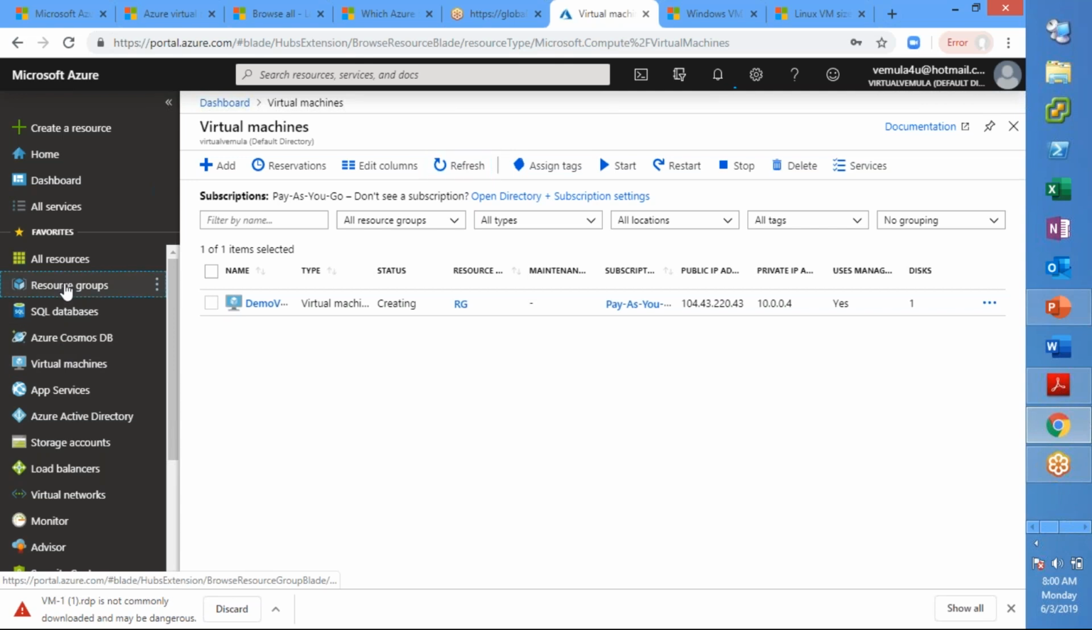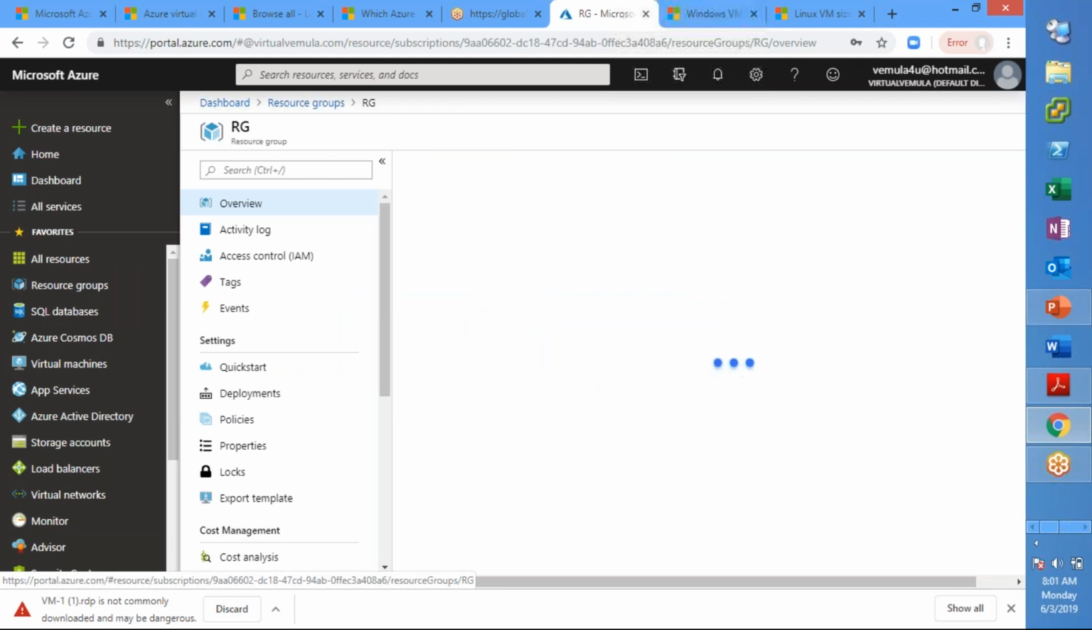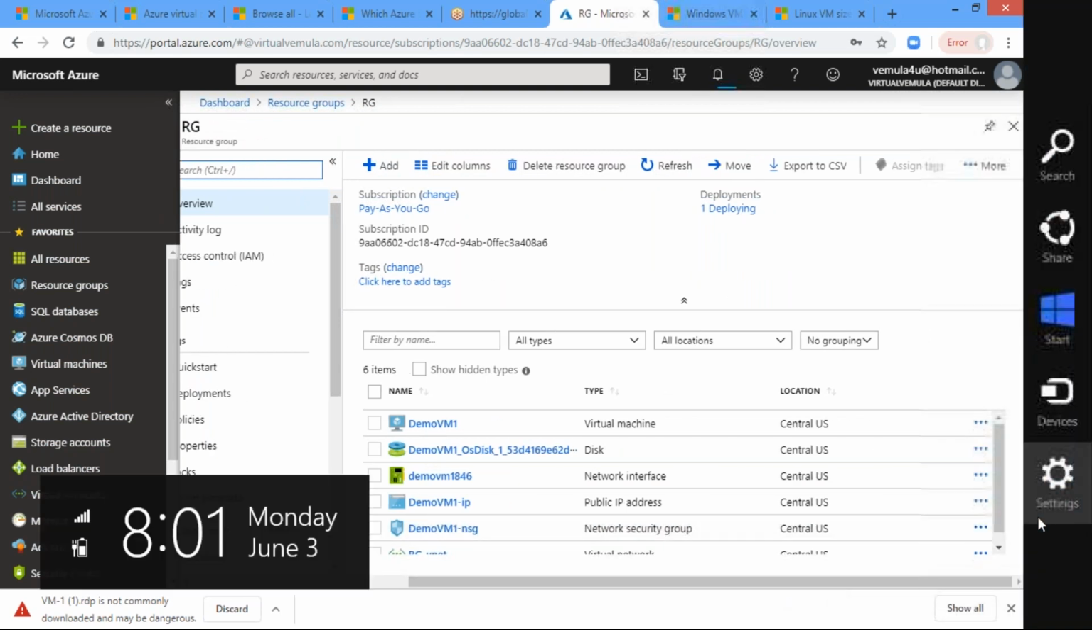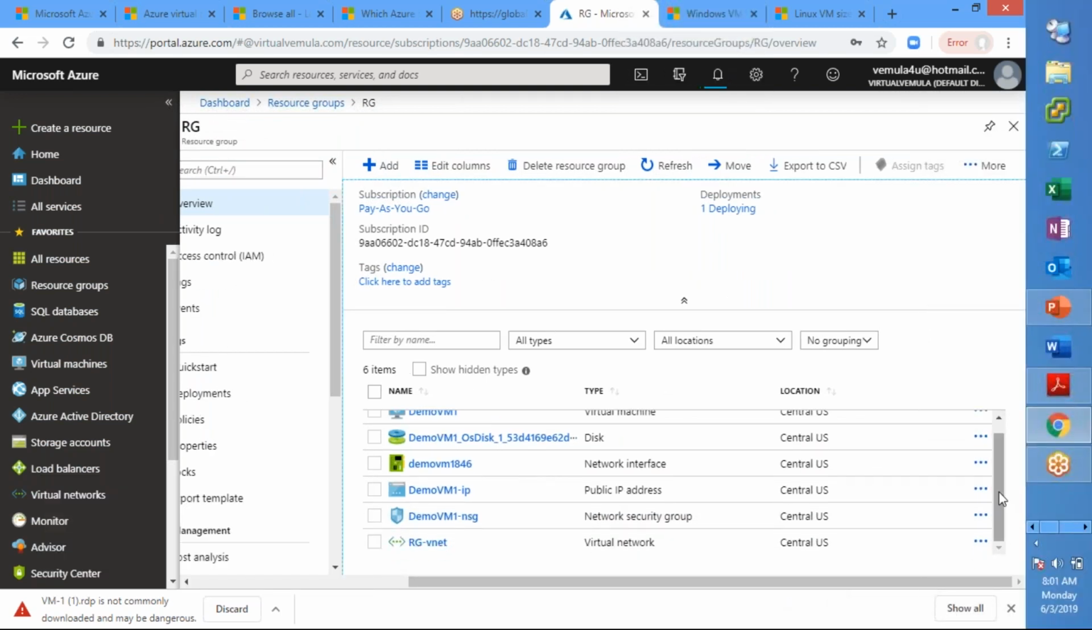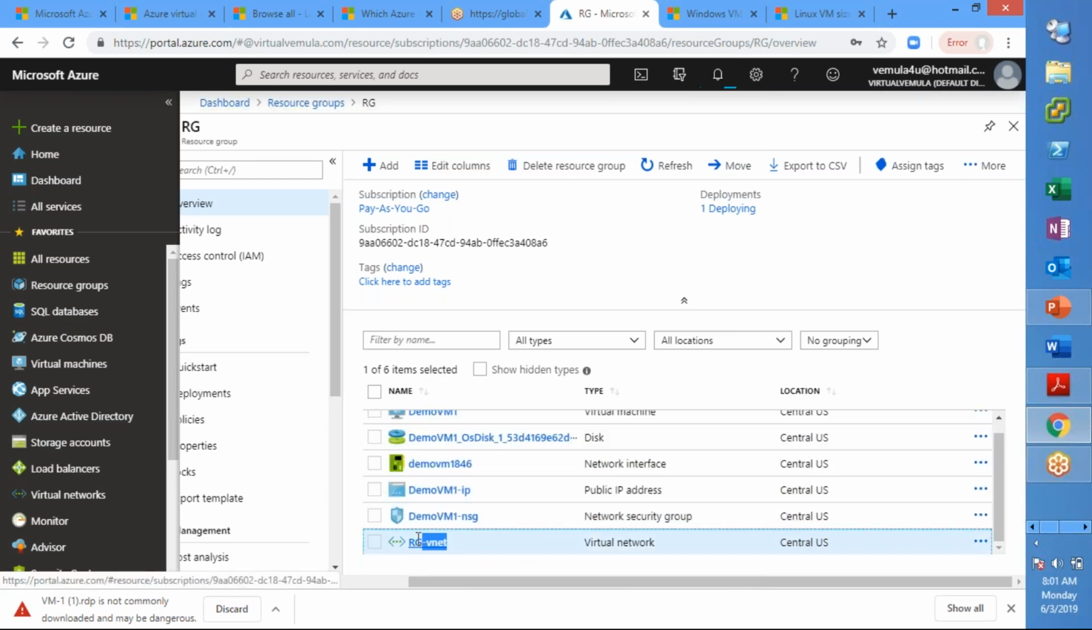Right, let us quickly get into the resource group once to see what are those things that are part of the resource group. Now we created only one VM as a part of this particular resource group, but what you see here is multiple resources. A VM itself is a resource, a disk is another resource, a network interface card is another resource, a public IP address is another resource, your firewall rules is another resource, your virtual network is another resource.